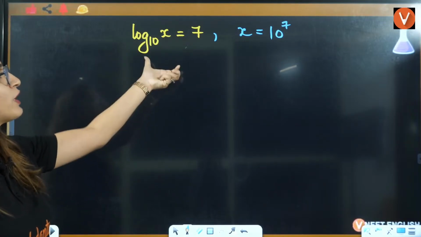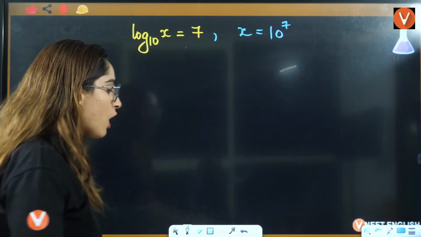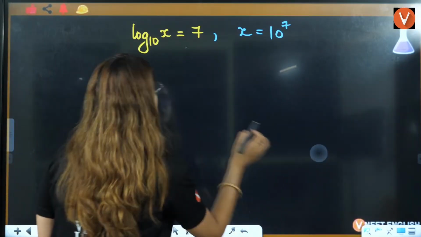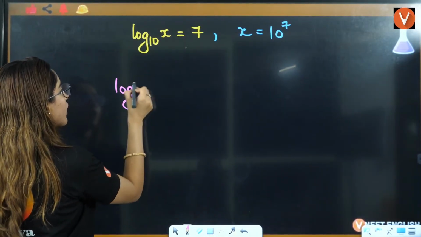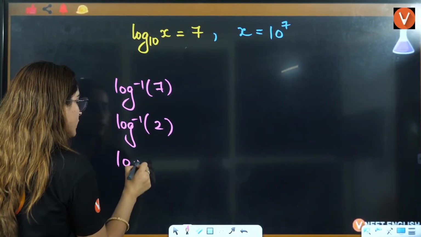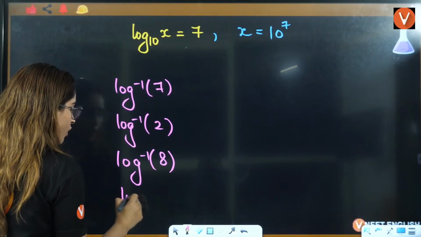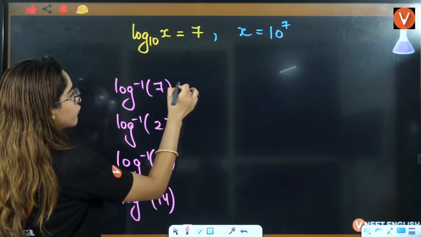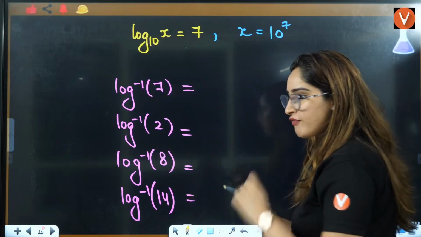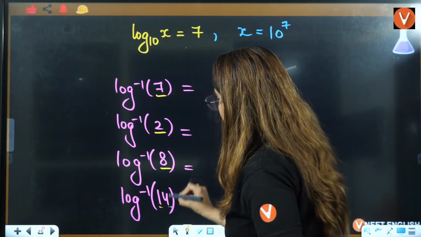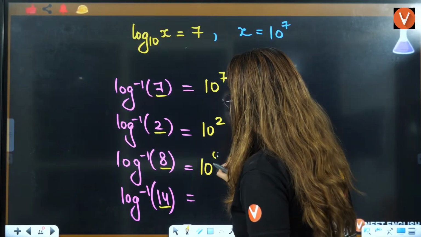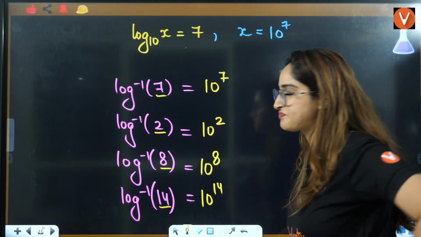This is just another way of writing anti-log, right? Now, if you want me to write it in the way of anti-log only, I can write it like this. Let's say you want log inverse of 7, log inverse of 2, log inverse of 8, log inverse of 14. Whatever they ask you, the inside value that you have, 7, 2, 8, 14, will be 10 raised to power 7, 10 raised to power 2, 10 raised to power 8, 10 raised to power 14, right?